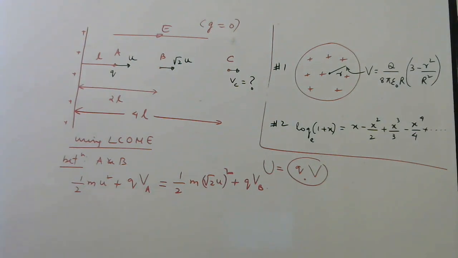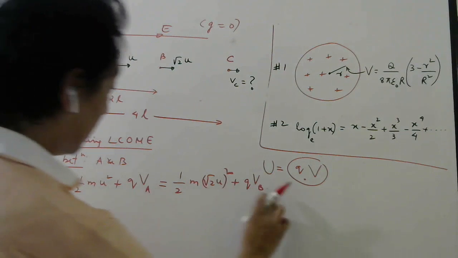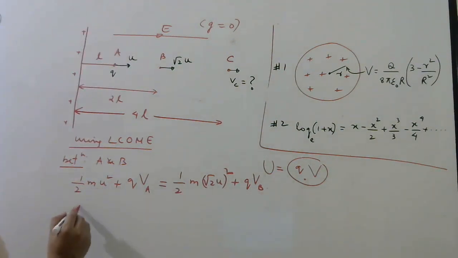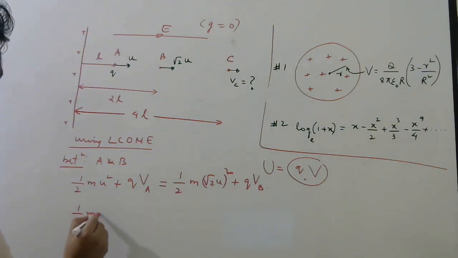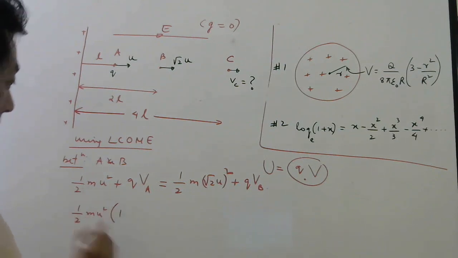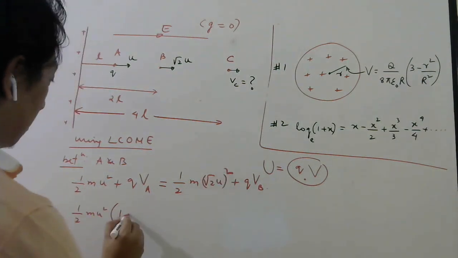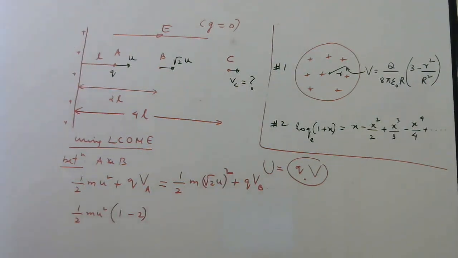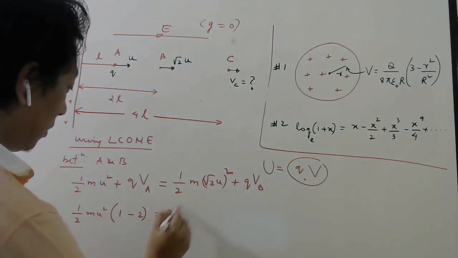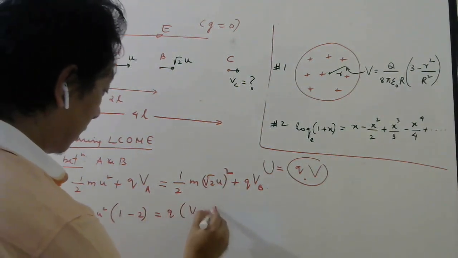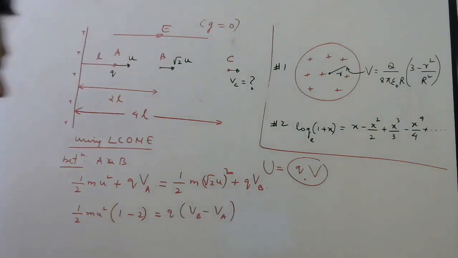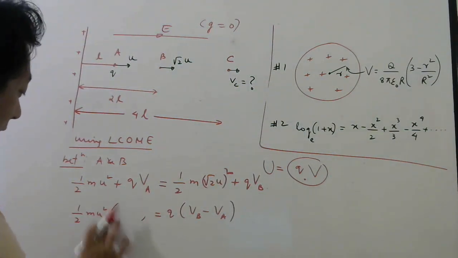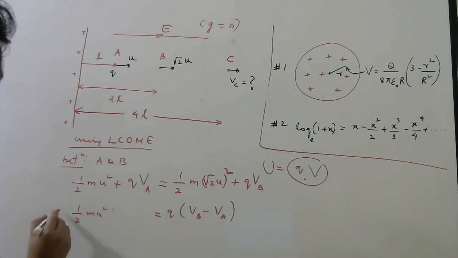Correct? Okay. So if you simplify, take this QVA this side, bring it to the other side. So it will be half m u square common. Here 1 will be left, here root 2 square will be 2, right? So this will be equal to Q into VB minus VA. Correct now, students? I took QVA this side. Now 1 minus 2 will be minus 1, so this will be minus. Now why is the minus sign coming?